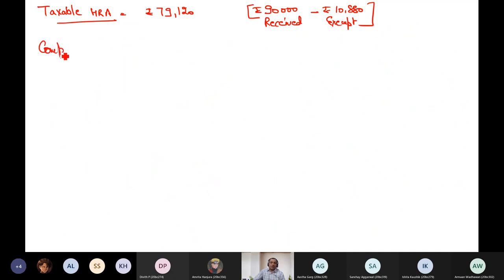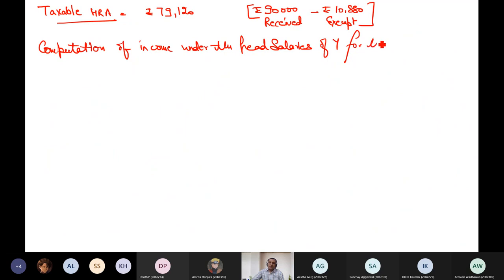Now I am computing the total income, computation of income under the head salaries of Y for the assessment year 21-22. Now HRA is over and now it's a different question technically.